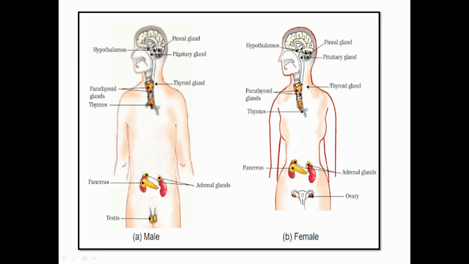Now comes the various glands located in the body of the male and female. In the head region, that is in the brain, we have the pineal gland, pituitary gland, and hypothalamus. In the neck region, we have the thyroid and parathyroid, and in the upper thoracic region, we have the thymus, and in the lower abdominal section, we have the adrenal glands and pancreas. Rest of the glands are similar in male and female, only the gonads are different. In male we have testes, in female we have ovaries.